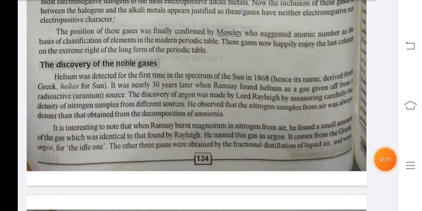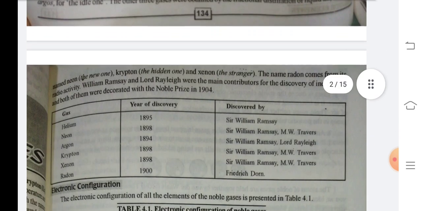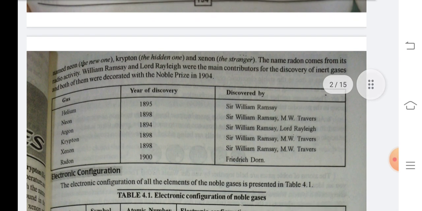It is interesting to note that when Ramsay burnt magnesium in nitrogen from air, he found a small amount of a gas which was identical to that found by Rayleigh. He named this gas as argon. It comes from the Greek argos for the idle one. The other three gases were obtained by the fractional distillation of liquid air and were named neon, the new one, krypton, the hidden one, and xenon, the stranger. The name radon comes from its radioactivity. William Ramsay and Lord Rayleigh were the main contributors for the discovery of inert gases, and both of them were decorated with the Nobel Prizes in 1904.